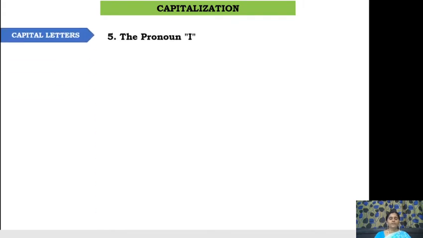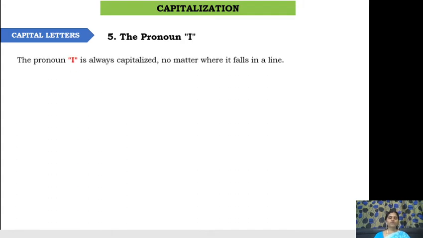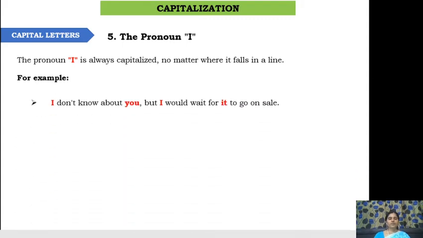So the pronoun I, wherever you get this pronoun I in your text, it should always be capitalized. So wherever it is, whether it is at the beginning of the sentence or in the middle of the sentence or at the end of the sentence, if it is used individually, then it has to be capitalized. For example, see here, I don't know about you, but I would wait for it to go on sale. So I, it is used as a pronoun. So individually, wherever you get that I in the sentence, that has to be capitalized.